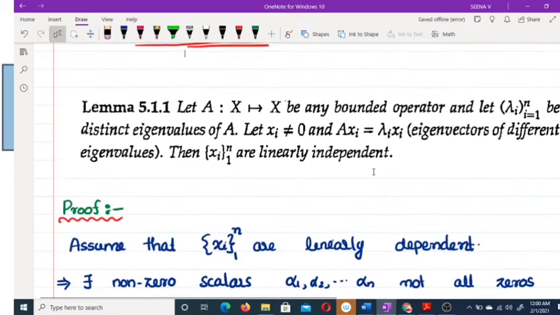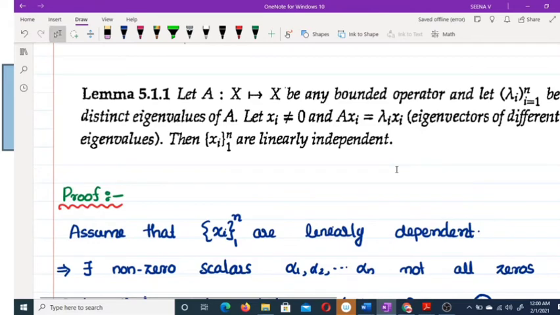Now next we are going to prove one lemma that is very easy. Let A from X to Y be any bounded operator, and let lambda i, i varies from 1 to n, be distinct eigenvalues of A. Let x_i not equal to 0 and A x_i equal to lambda_i x_i. Then x_i, i varies from 1 to n, are linearly independent. That is, eigenvectors of different eigenvalues are linearly independent.